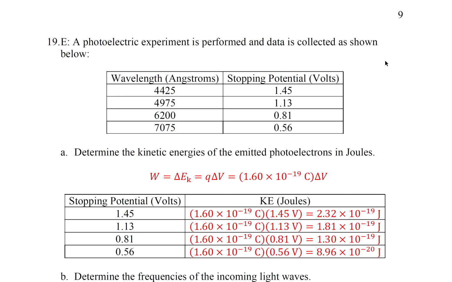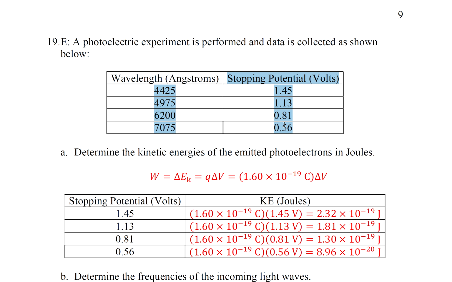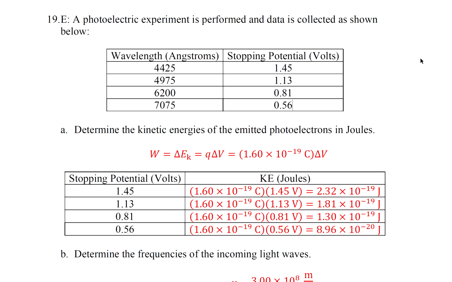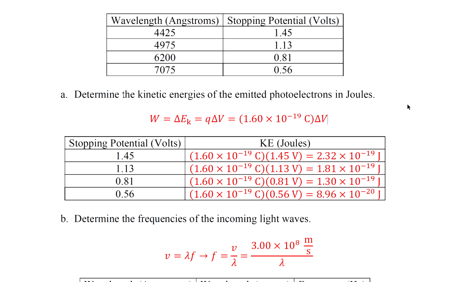Question 19. A photoelectric experiment is performed and data is collected as shown below. Okay, so we have the wavelength here of the incoming photons, and we have the stopping potential of the electrons. Part A, determine the kinetic energies of the emitted photoelectrons in joules. So let's take a look at this equation. Q is the charge of an electron. So here are our answers here.